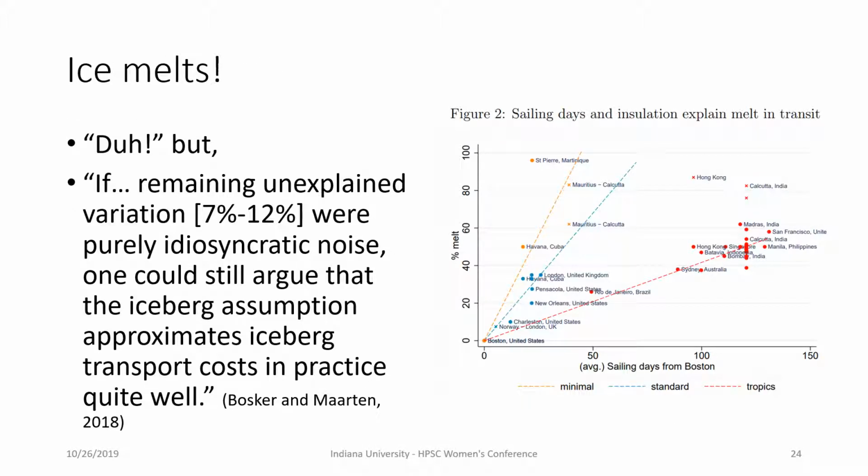And I said a second type of evidence is empirical. The iceberg assumption in the CP model states that goods melt away in shipping. You know what? Surprise, ice melts. So Bosker and Martin used the ice shipping historical records from the 18th century and analyzed how ice would melt in shipping. Of course, various factors are involved, such as the insulation on the ship, whether the route is in the tropical areas, etc. One of the conclusions is that if the remaining variations were noise, iceberg describes transportation costs in practice quite well. They're basically saying the iceberg assumption is reasonable only to a certain degree.